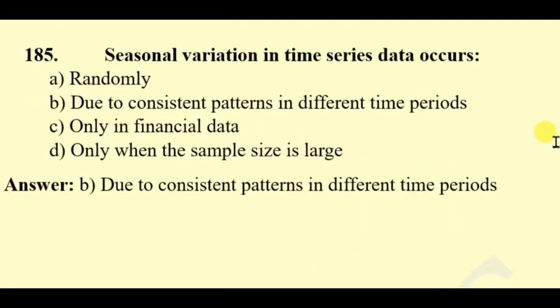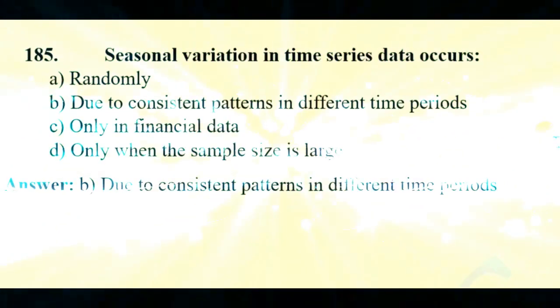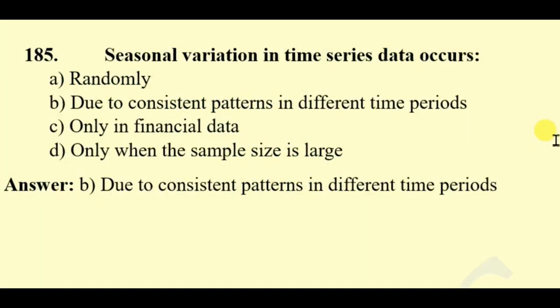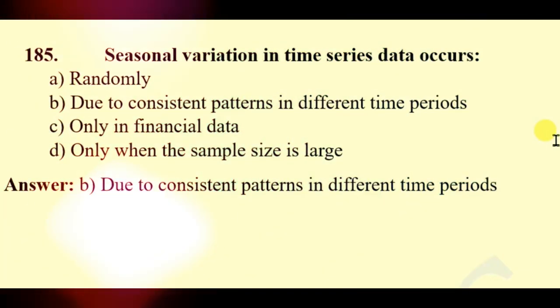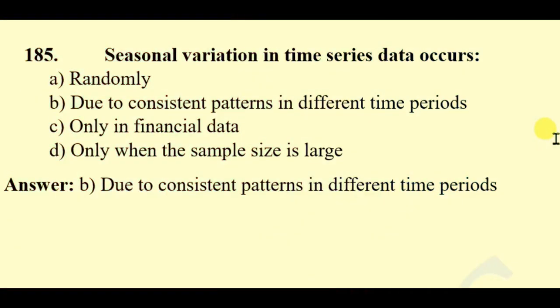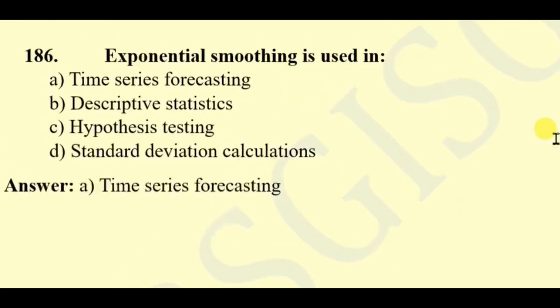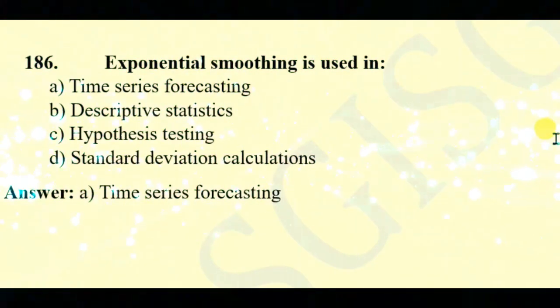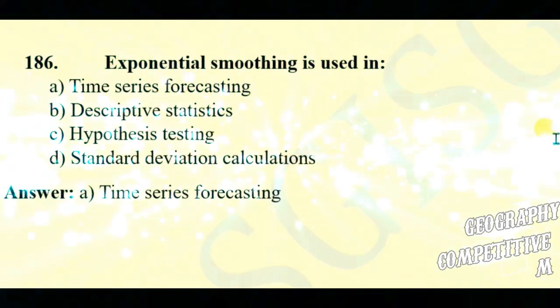Question 185. Seasonal variation in time series data occurs randomly, due to consistent patterns in different time periods, only in financial data, only when the sample size is too large. Here the right answer will be due to consistent patterns in the different time periods. Question 186. Exponential smoothing is used in time series forecasting, descriptive statistics, hypothesis testing, standard deviation calculation.